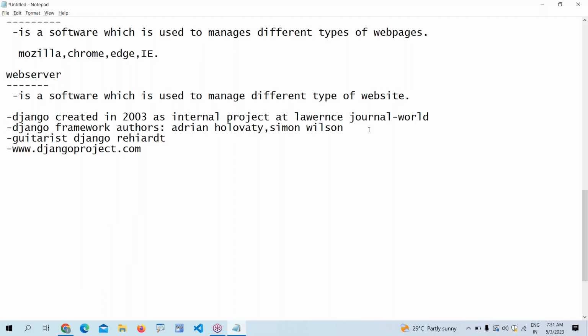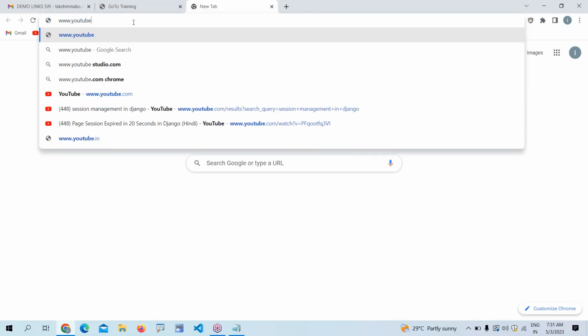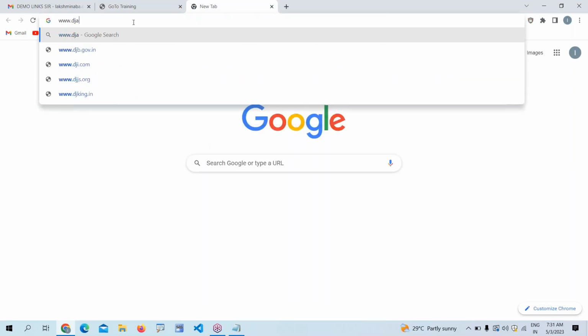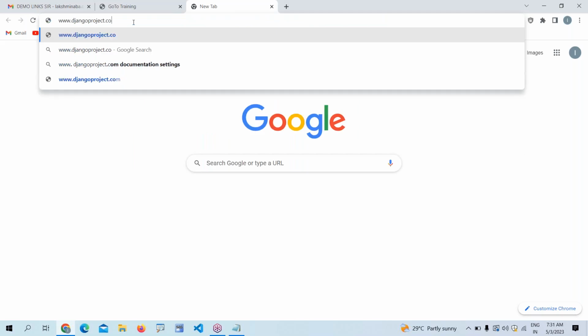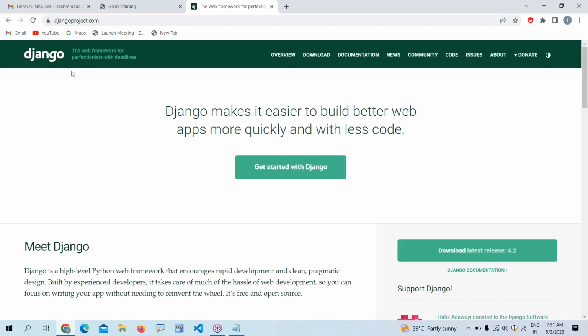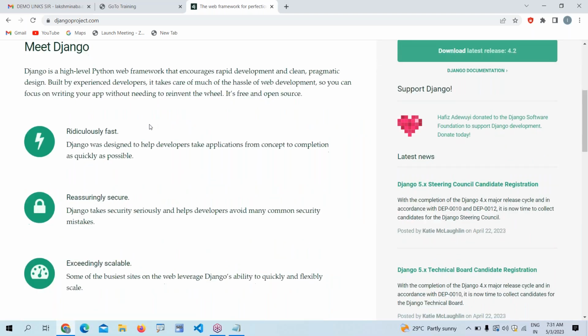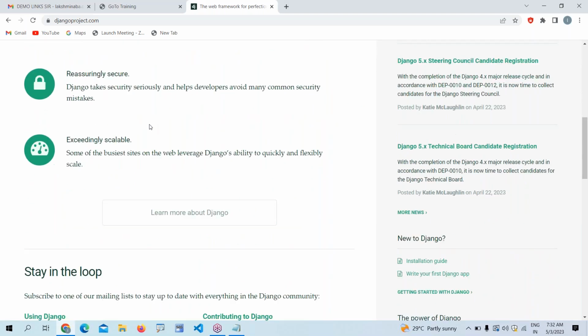Most of the time we are going to type this one, www.djangoproject.com. This is the official website. We can download, documentation is there, community is there, and we can see ridiculously fast, secure, extendable. These are the features of Django.